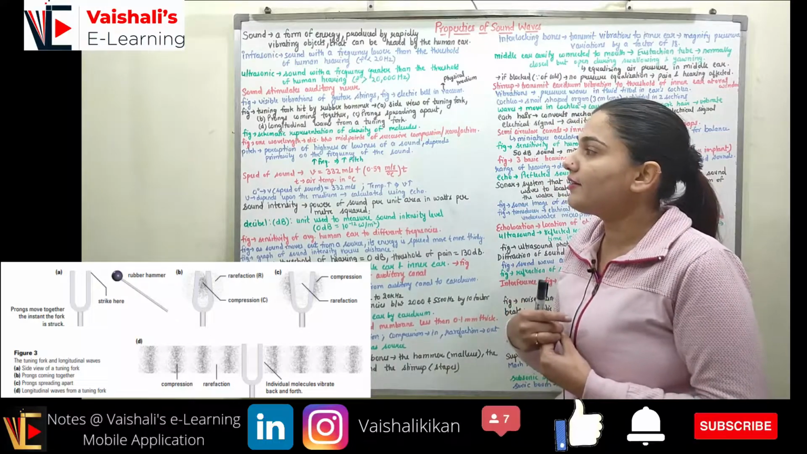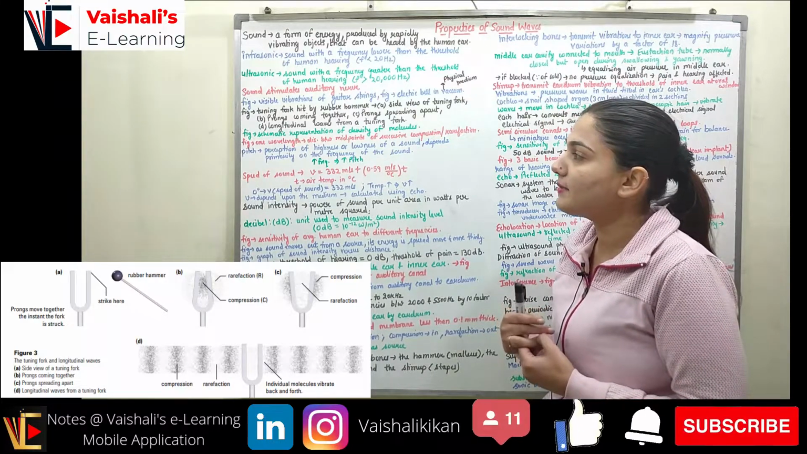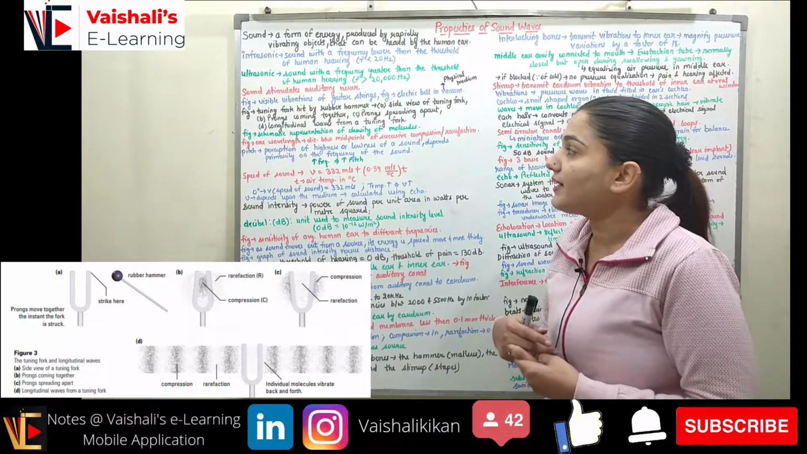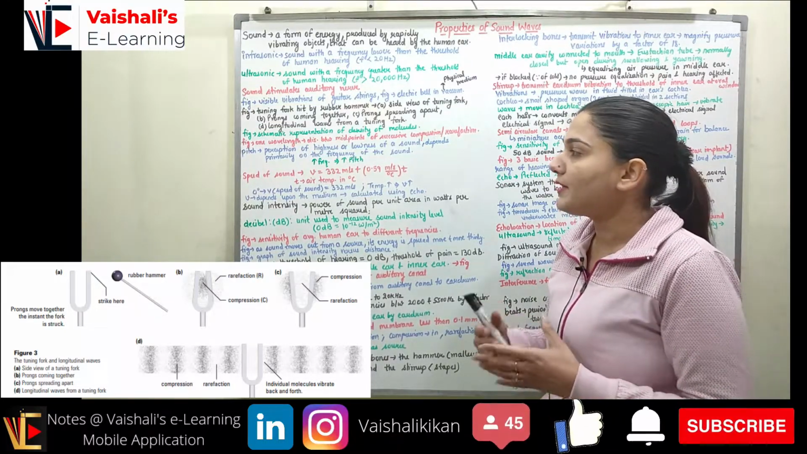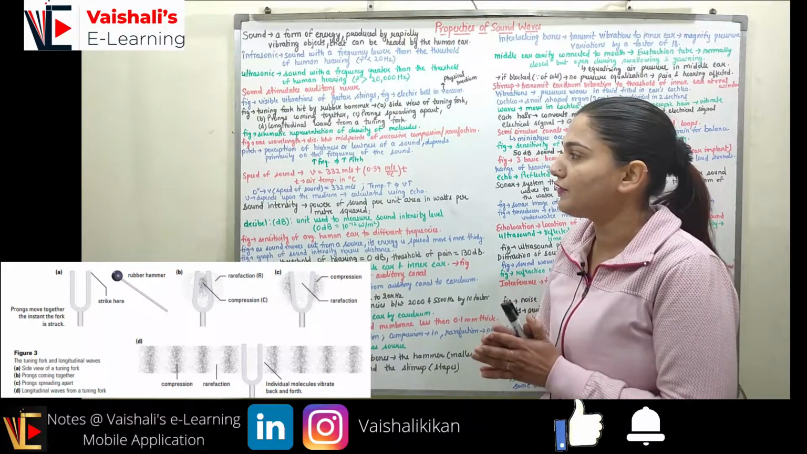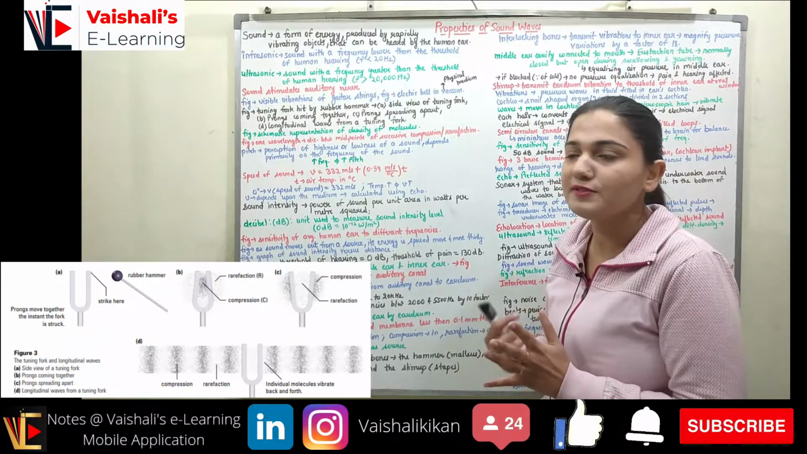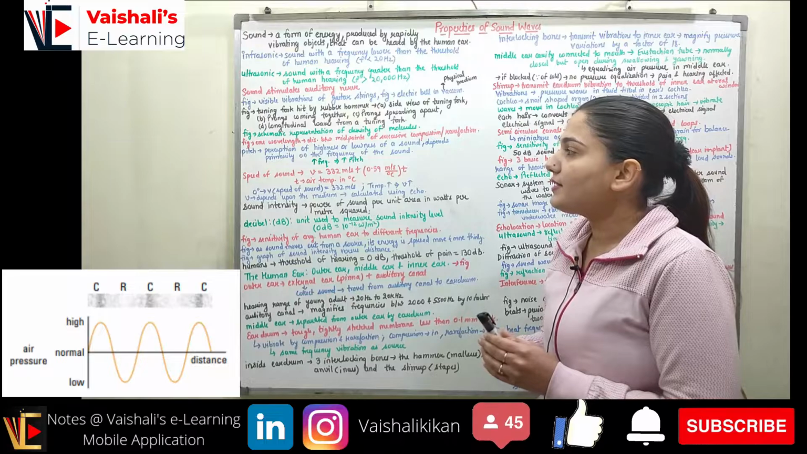Now you can see the next figure. Here we have a schematic representation of the density of molecules, showing how rarefaction and compression are formed in the air with the help of this tuning fork, or any other kind of sound wave. So now you can see the figure.